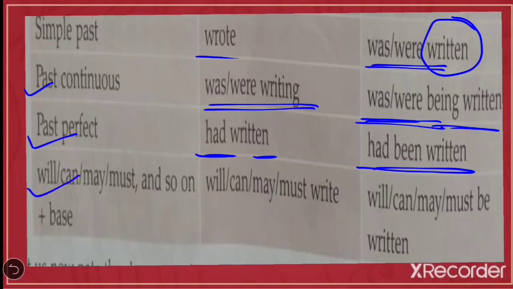Now if there are modal words, you have to write will, can, may, must, and with it be written. Will, can, may, must, the same. If in your sentence, I will write a letter, so, a letter will be written by me. So here be will come by turning into passive voice. So students, I hope it's clear to you. Now today we'll learn this much only.